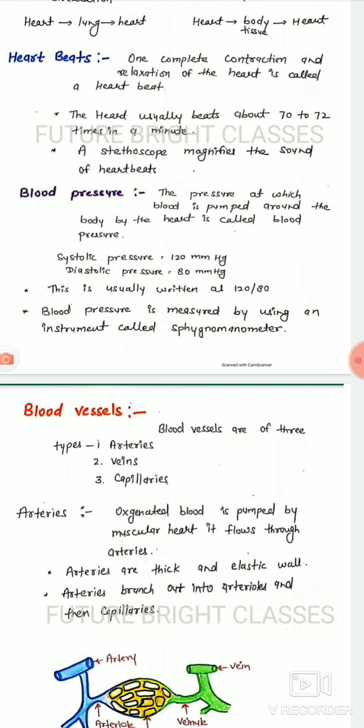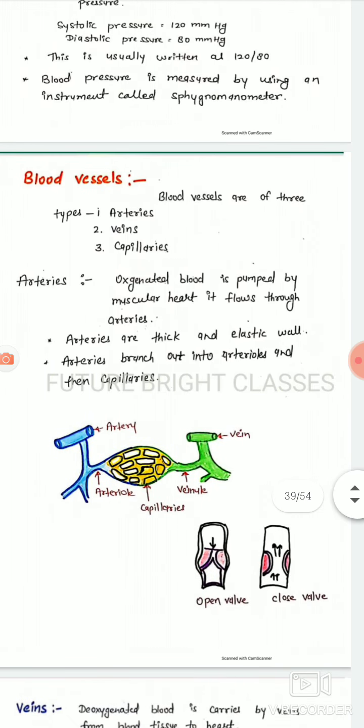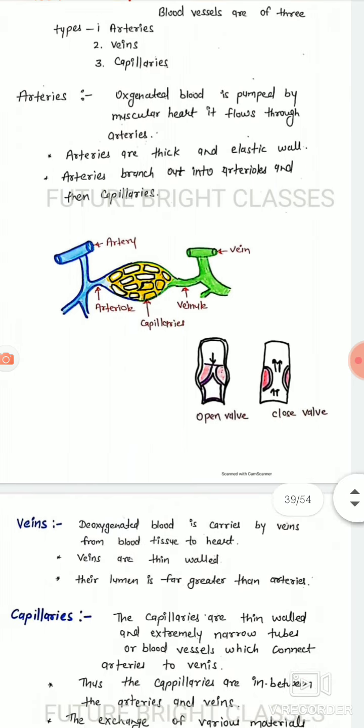Blood vessels. Blood vessels are of three types: arteries, veins, and capillaries. Arteries. Oxygenated blood is pumped by the muscular heart. It flows through arteries. Arteries have thick and elastic walls. Artery branches out into arterioles and then capillaries.